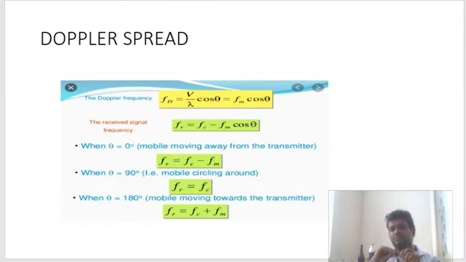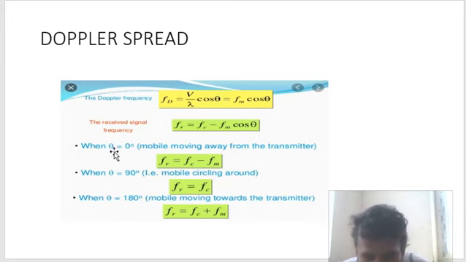Now see, whenever the receiver is moving or the transmitter is moving or both are moving, the received frequency will not be the same as the transmitted frequency. Point is clear. Sometimes the frequency will change.